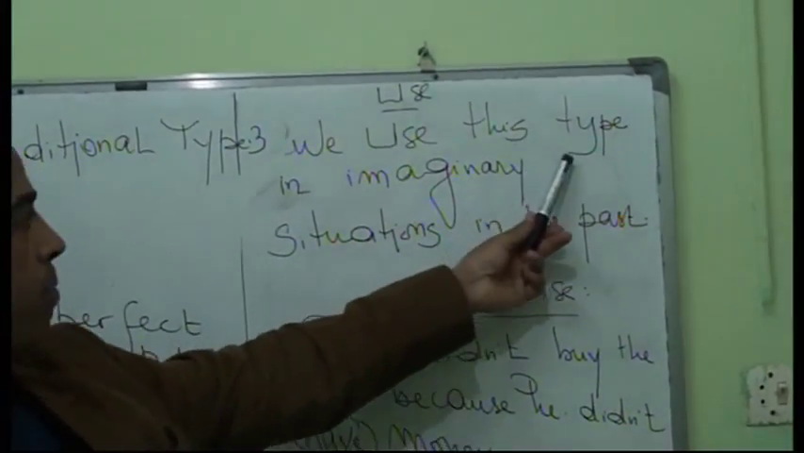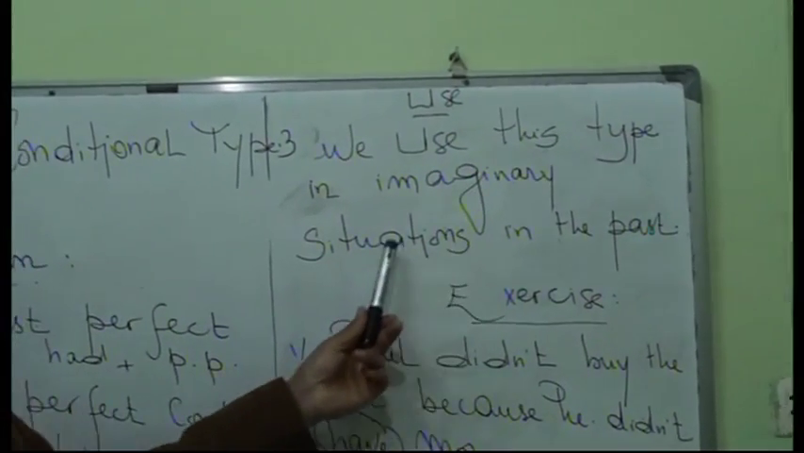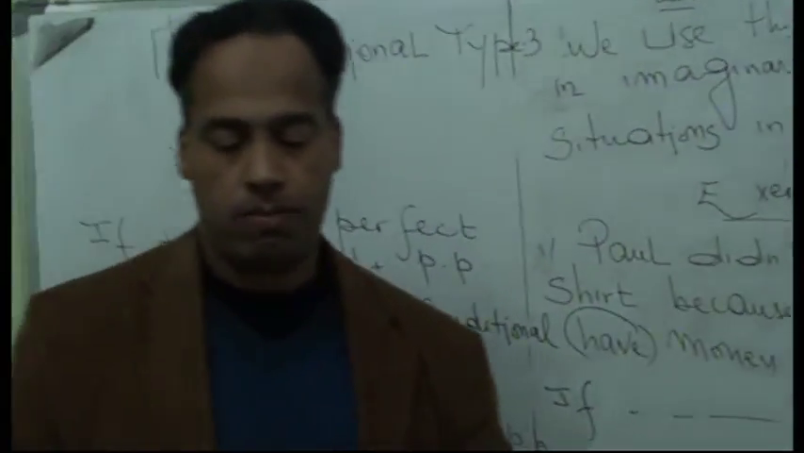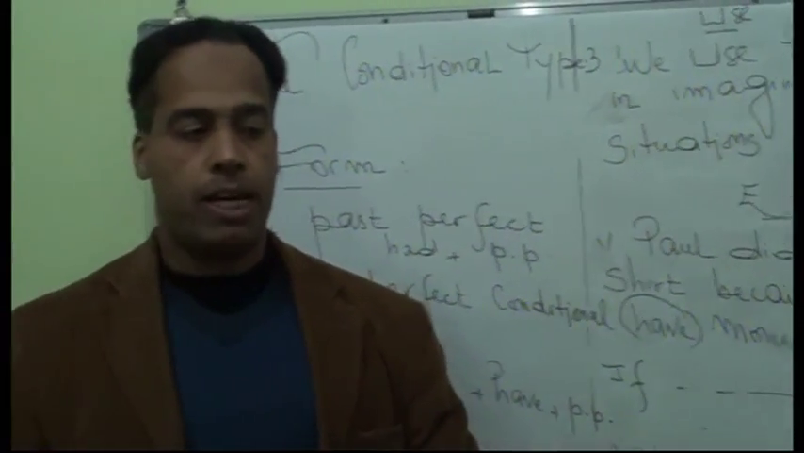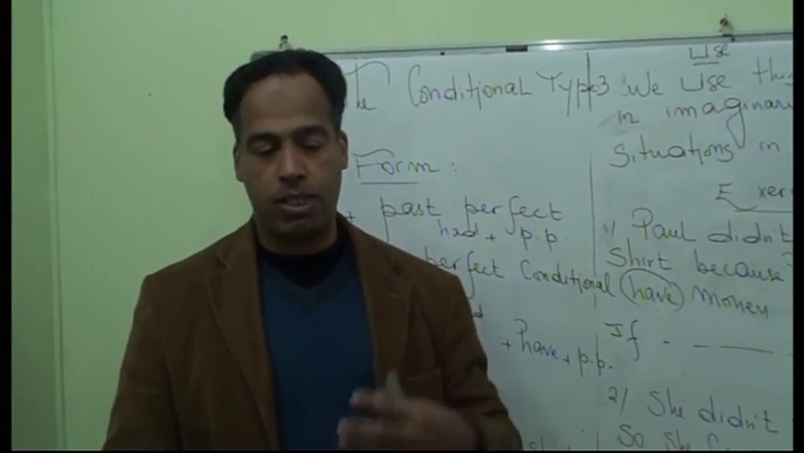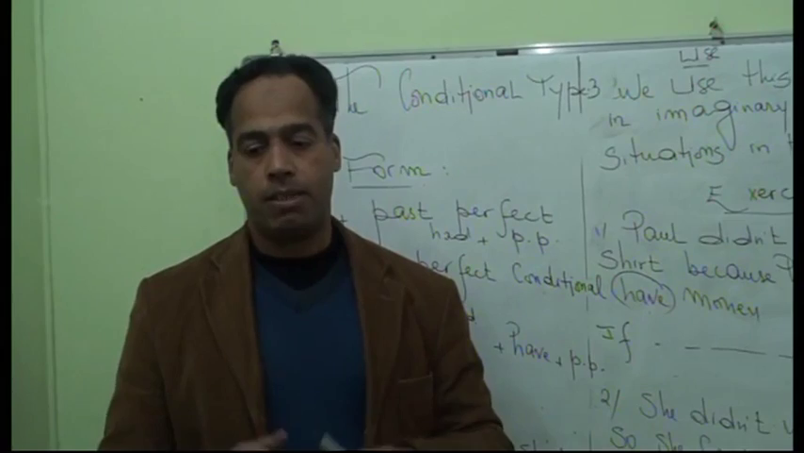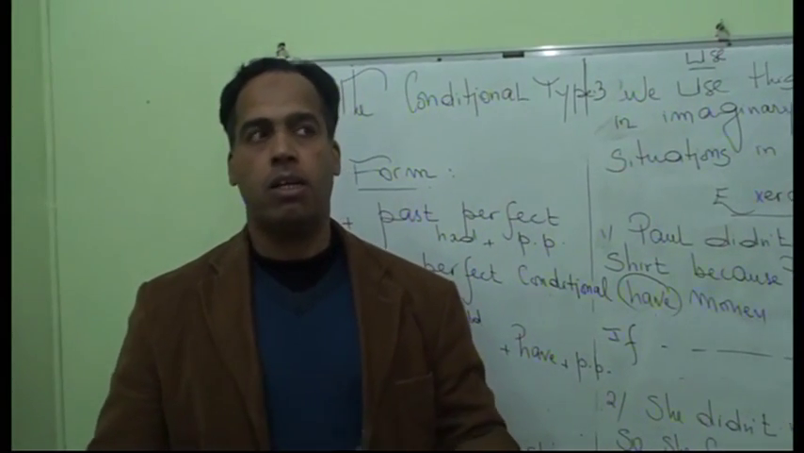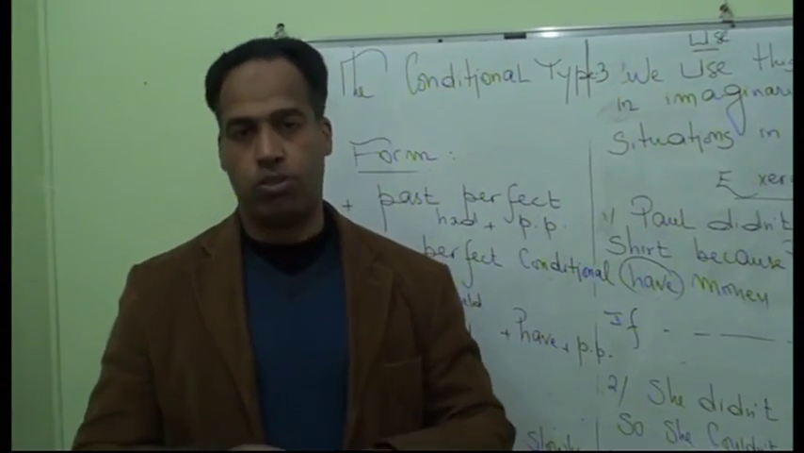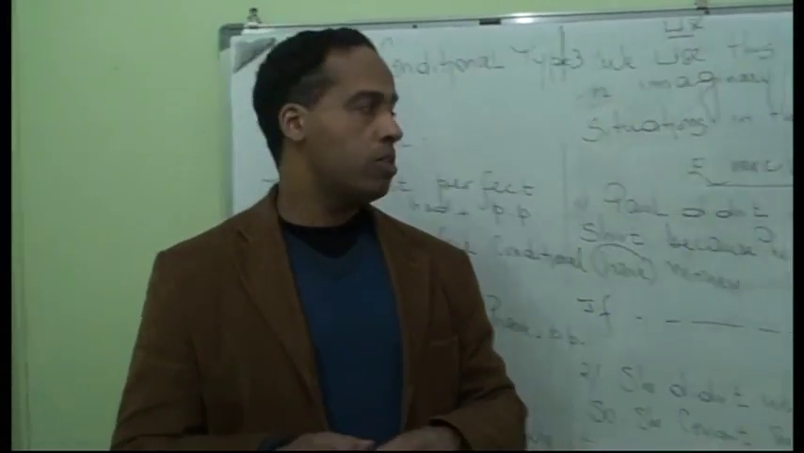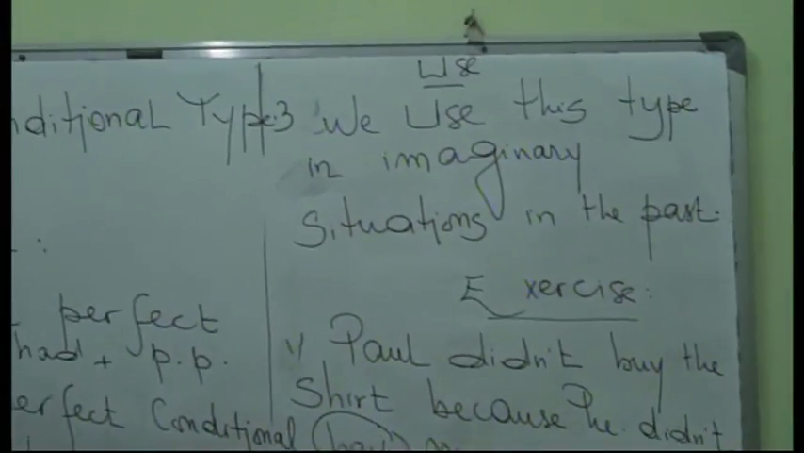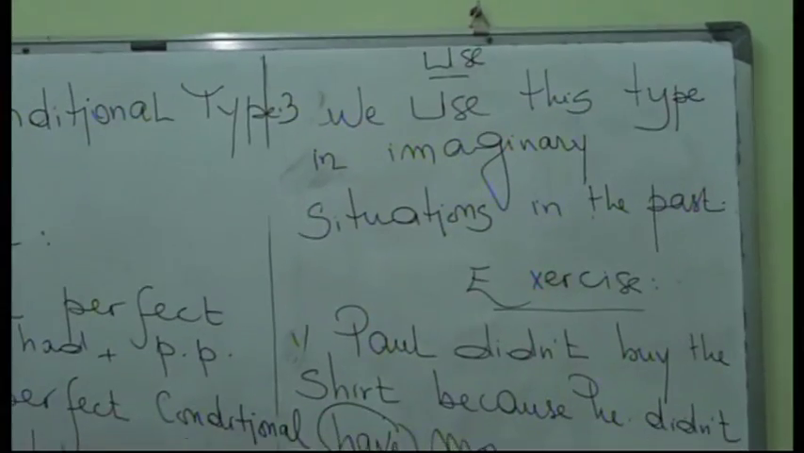So we are going to move now to the use of this type. We use this type in imaginary situations in the past. What is the meaning of this? The meaning is that we couldn't realize an action in the past. Something that has happened, we can't realize any action because it is impossible to realize it. So I'm going to give you an exercise in order to clarify this well.